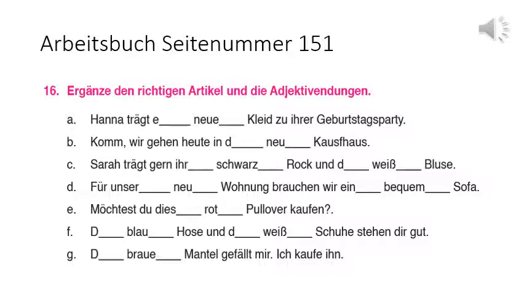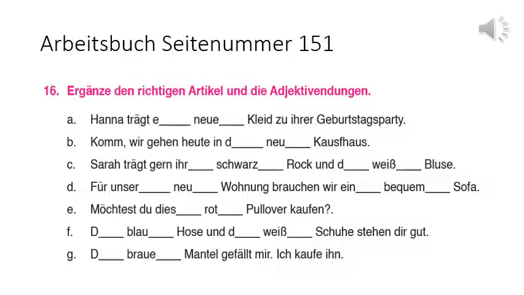Nummer C. Zara trägt gern ihr schwarz Rock und die blank weiß blank Bluse. Here Zara is the subject, Rock und Bluse are objects, so they are accusative. So the case has been decided: Rock and Bluse are accusative. Now we will see the article. Rock is masculine whereas Bluse is feminine. So accordingly we need to use accusative masculine and accusative feminine. So Rock, accusative masculine, will be ihren, according to einen: ihren schwarzen Rock, because ihren will take the en ending.